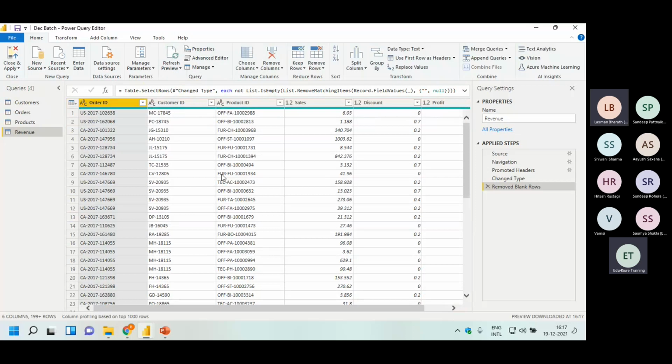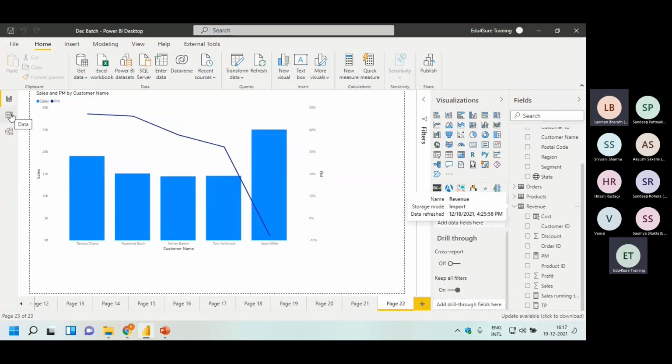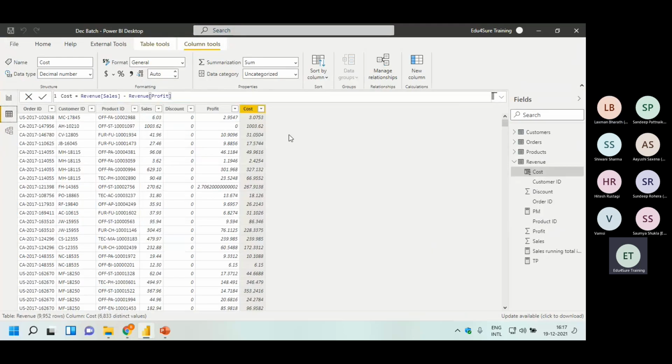Working fine, right? So when we are coming to the revenue table here, we do not have the cost column here. So basically our original data set is not getting changed, and the changes which you are able to see here with respect to calculated column are report level changes. Understood, everyone?